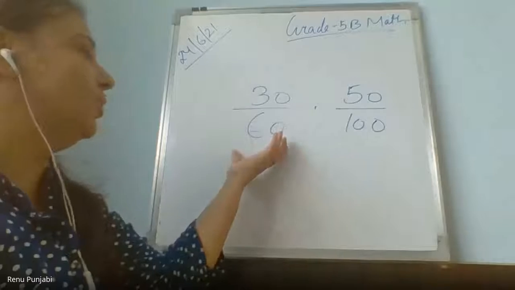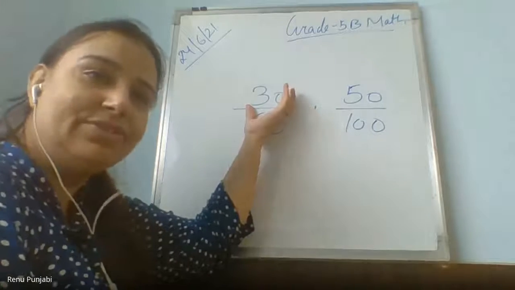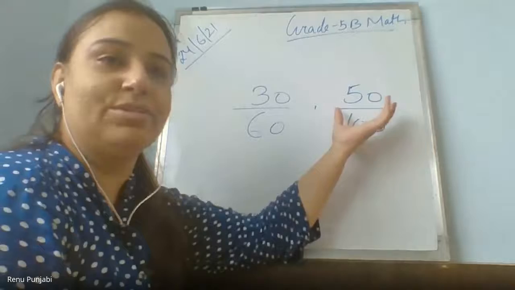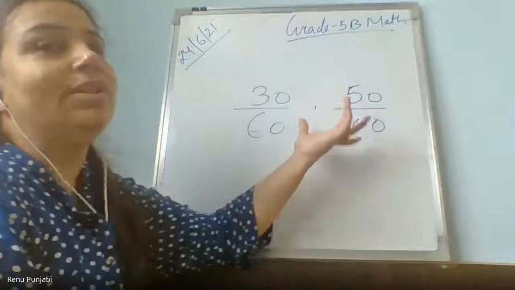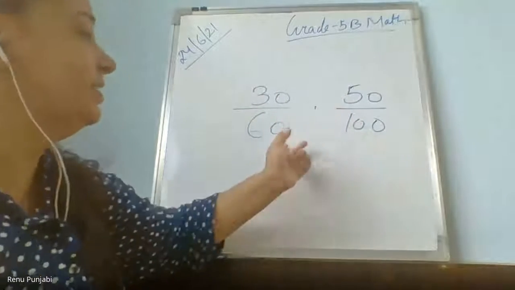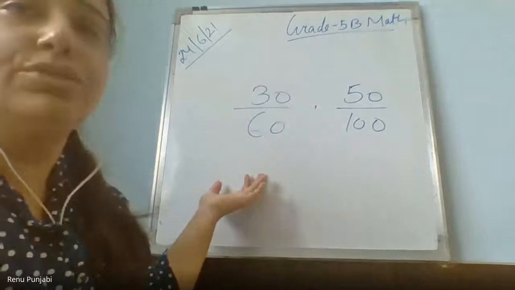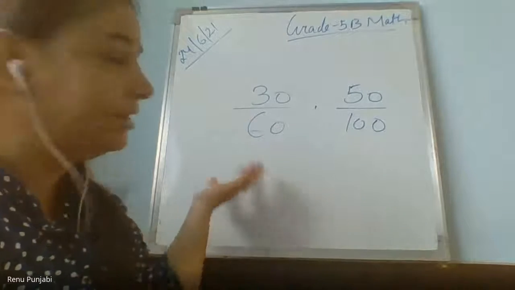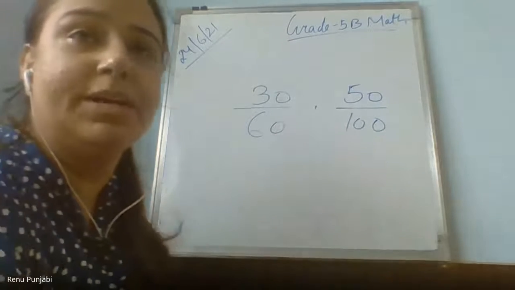Because they both are half equal. Out of 60, 30 is half. Out of 100, 50 is also half. So both are equal fractions. But in the digits you can be confused, thinking that maybe 50 upon 100 is bigger. No.